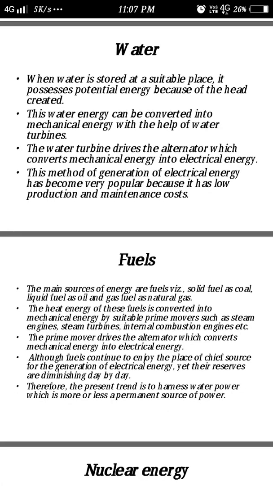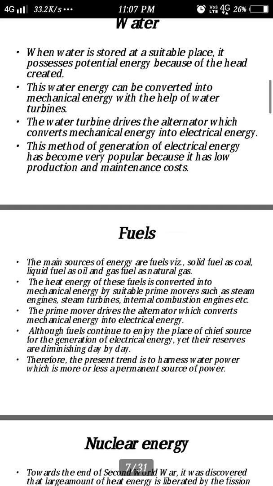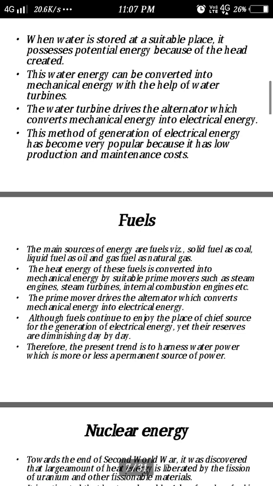The next source is water. When water is stored at a suitable place, it possesses some potential energy because of the head created, because of the height, that is the difference between the two levels. The water flowing from one area to another with high potential energy provides the input to the turbine. This water energy can be converted into mechanical energy with the help of water turbines. The water turbine drives the alternator which converts mechanical energy into electrical energy.